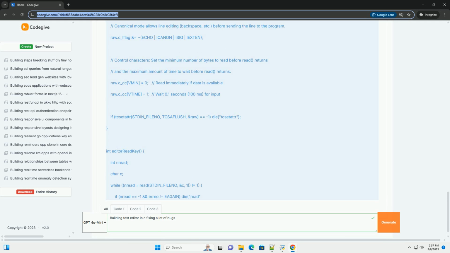getWindowSize(int *rows, int *cols) gets the dimensions of the terminal window. ioctl(STDOUT_FILENO, TIOCGWINSZ, &ws) is the preferred method for getting the window size. It uses the TIOCGWINSZ ioctl call, which retrieves the number of rows and columns from the terminal.